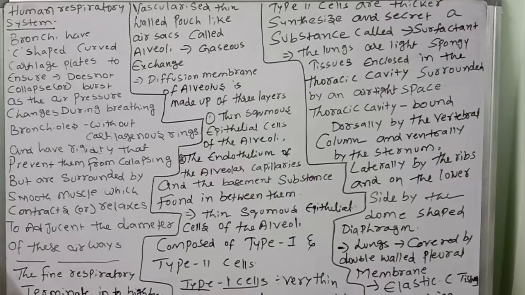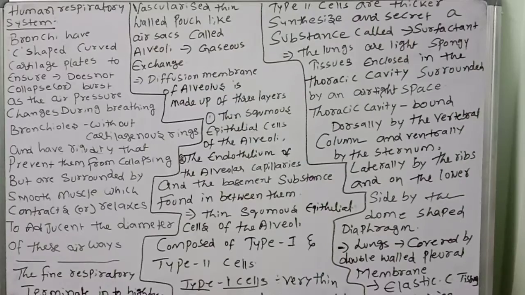So in this class, we are going to discuss another important concept, that is the bronchi. Primary bronchi, secondary bronchi, right? Bronchi have C-shaped curved cartilaginous plates.